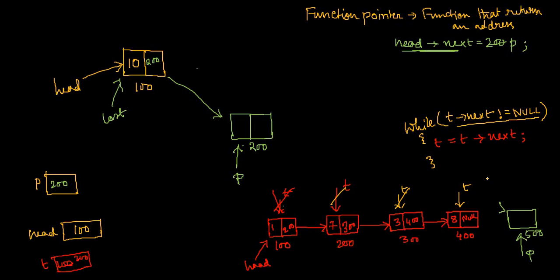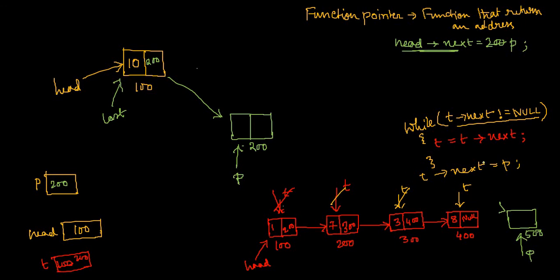So you are able to point to the last node of the linked list, and you have the pointer p that is pointing to the newly created node. And what is your goal? You have to connect them. What you will do is simply write t next equal to p, instead of writing head next.